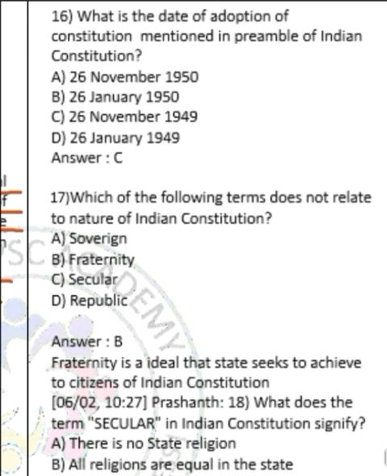Moving on to question number 16. Question number 16 is asking the date of adoption of the Indian Constitution mentioned in the preamble. The correct answer is option C, 26th November 1949. 26th November 1949 is the date of adoption mentioned in the preamble of the Indian Constitution, whereas 26th January 1950 is the date of commencement of the Indian Constitution.